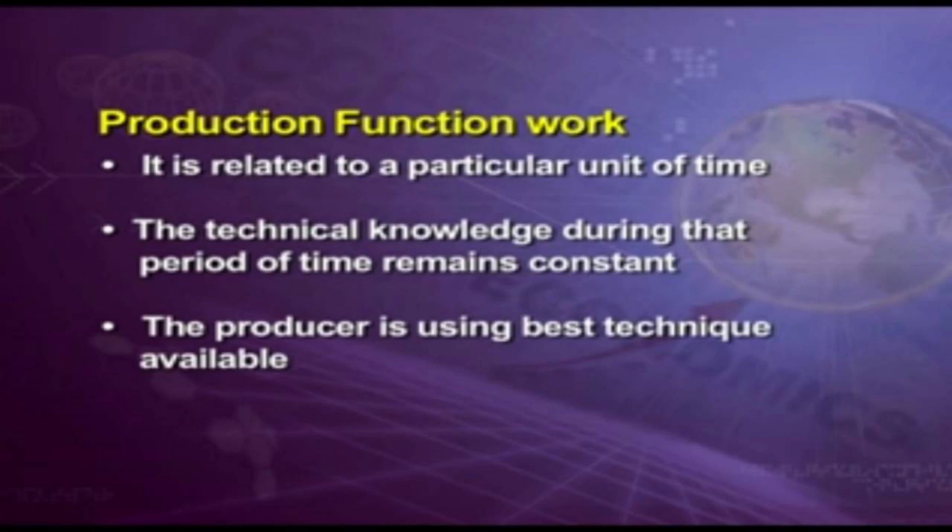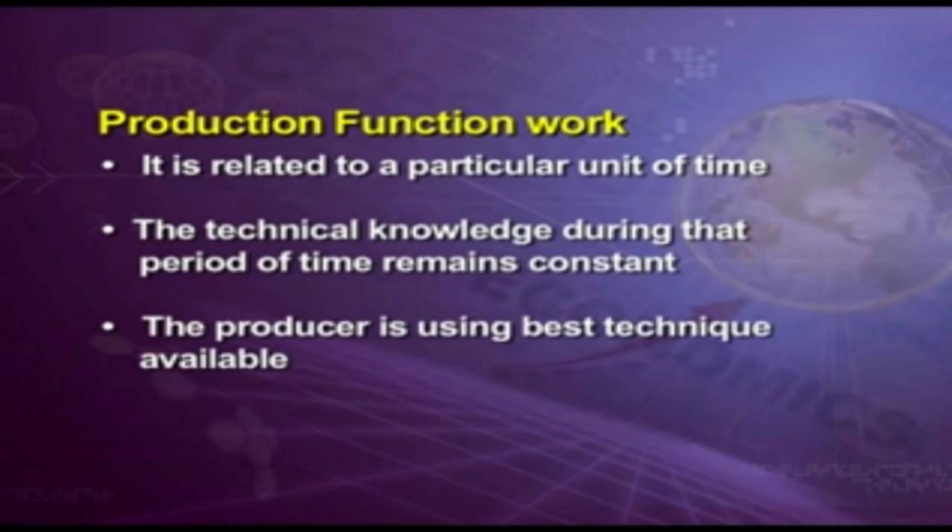So it is related to a particular unit of time. The production function is going to be having a particular unit of time. So within that time only you can produce those commodities. Second, the technological knowledge during that period of time remains constant. So when you're using this technology, it remains constant for the duration of that time. When we are producing a commodity, that technology should remain constant till the production of the good. So it need not be changed. It's a fixed factor, using the technology.